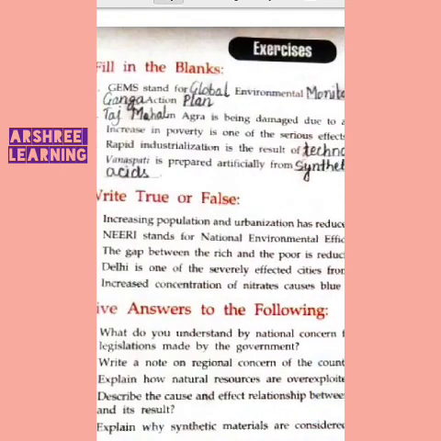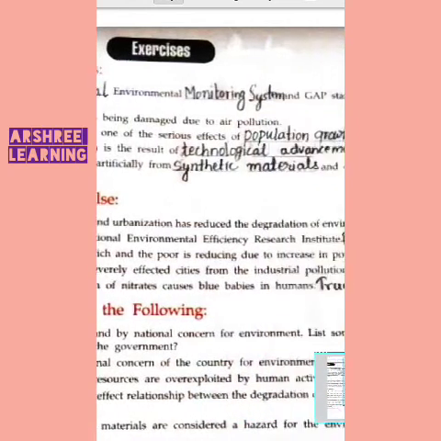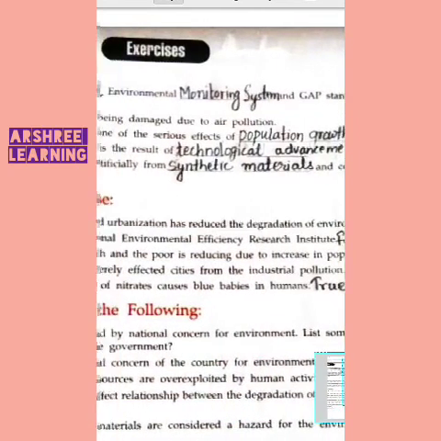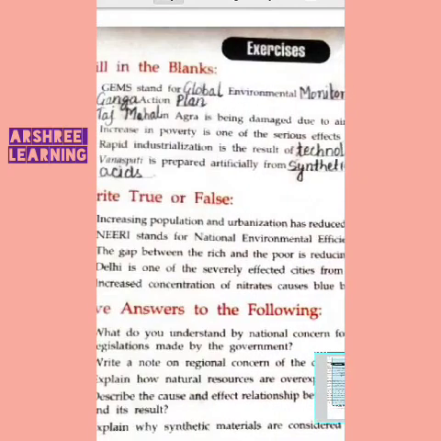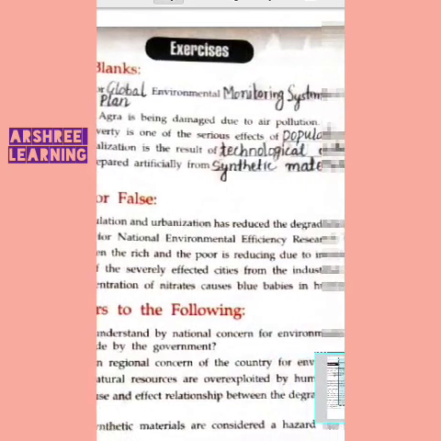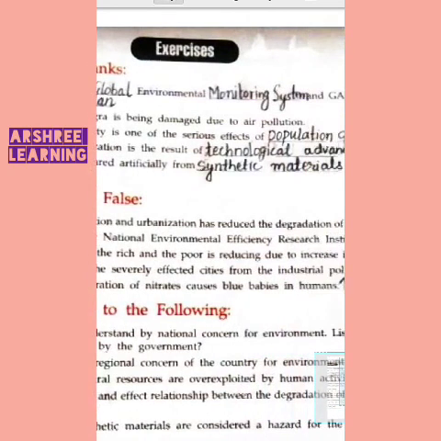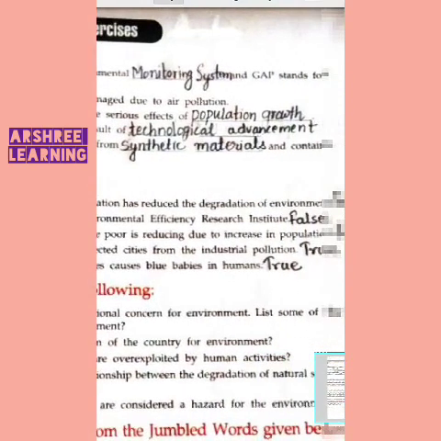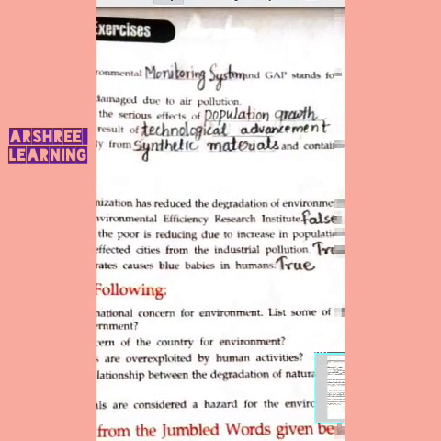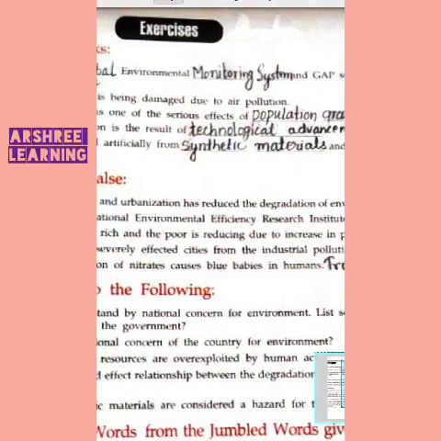Delhi is one of the severely affected cities from industrial pollution. This is true, and you must be hearing that even now it is the most polluted city. Increased concentration of nitrates, which are the chemicals used by the farmers, causes blue babies in humans. True. We already read why it is called blue babies.